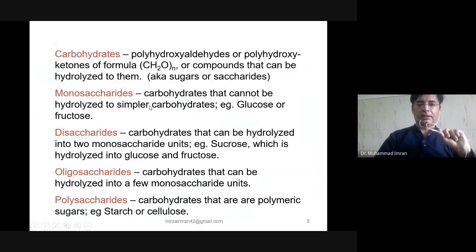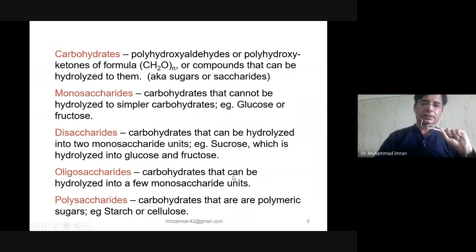Monosaccharides are carbohydrates that cannot be hydrolyzed to simple sugars. For example, glucose, fructose, erythrose, ribose. These are all monosaccharides. Disaccharides are carbohydrates that can be hydrolyzed into two simple monosaccharide units, like sucrose, which is made up of glucose and fructose.